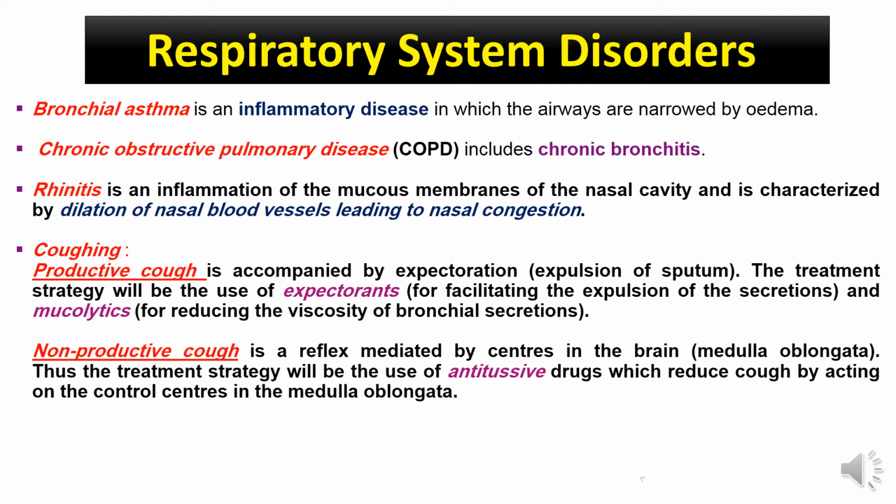The second type of cough is a non-productive cough, which is a reflex mediated by centers in the brain called the medulla oblongata, and the treatment strategy will be the use of antitussive drugs that reduce cough by acting on the control centers in the medulla oblongata.